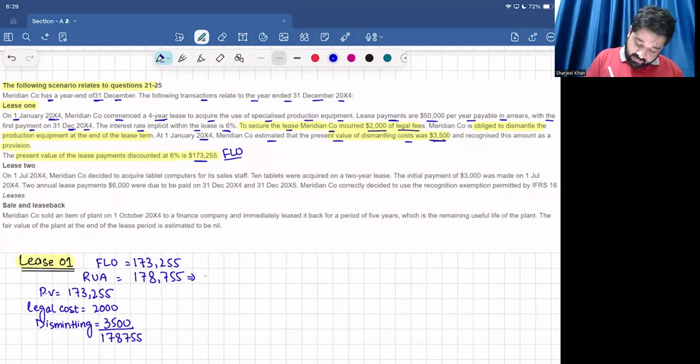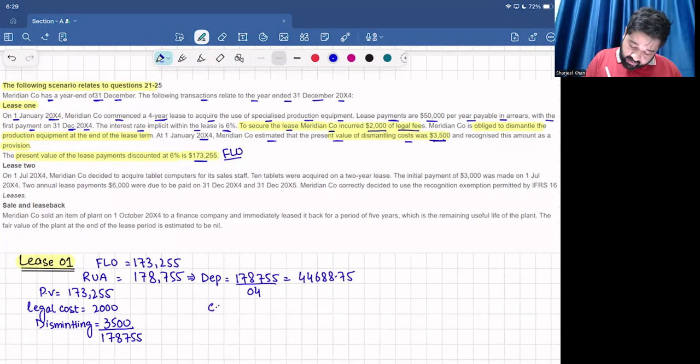This asset will be depreciated over the lease term, which is 4 years. So the depreciation expense will be 178,755 divided by 4, which is equal to 44,688.75.